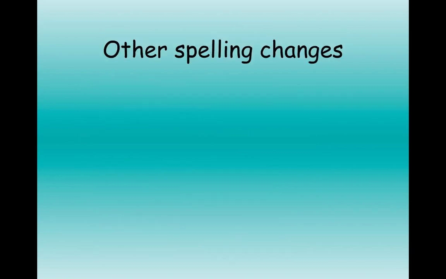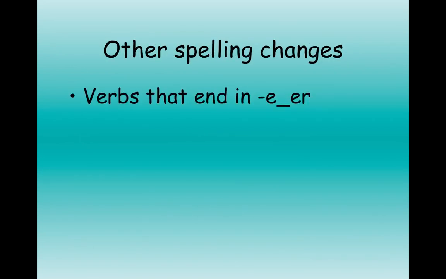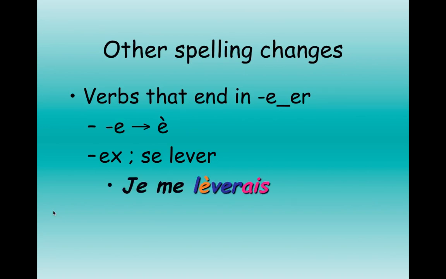Another spelling change you should look out for is verbs that end in E with a consonant and then ER. That E is going to change to an E accent grave. You're going to see this in verbs like se lever. Remember that lève, levons, lever? We had that accent grave. It's the same thing. We're going to see it in the stem of the conditional too. Another verb like that is acheter, achèterai.